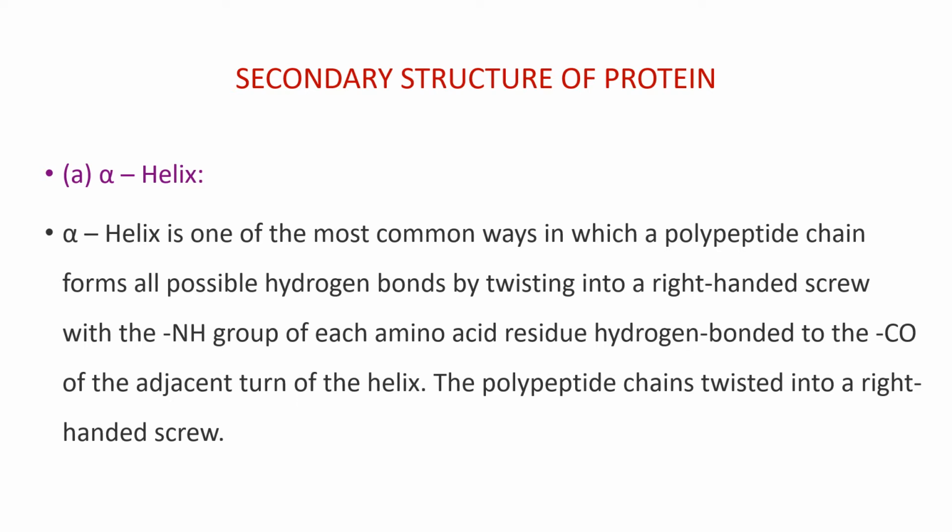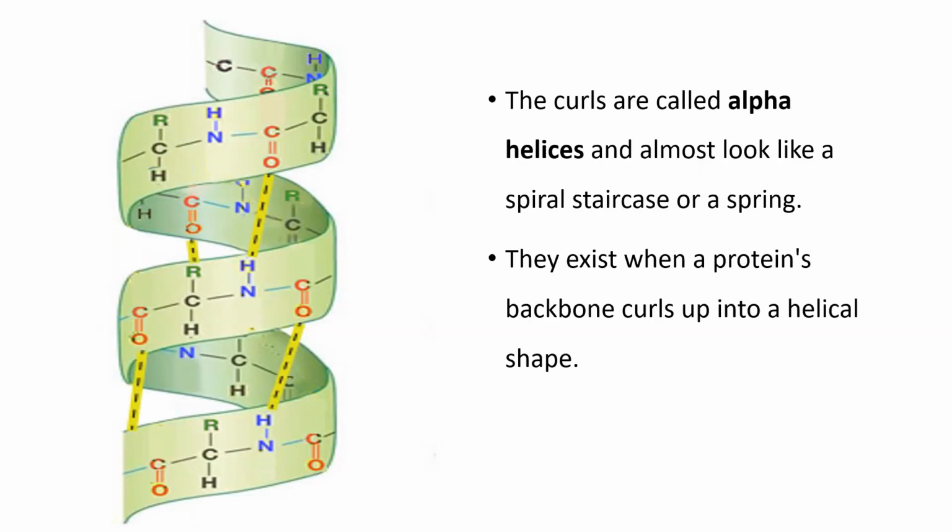The polypeptide chains twisted into a right-handed screw. The curls are called alpha helices, and they look almost like a spiral staircase or a spring. They exist when a protein's backbone curls up into a helical shape.